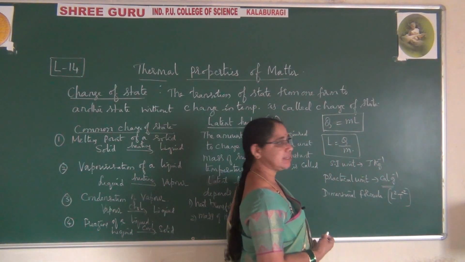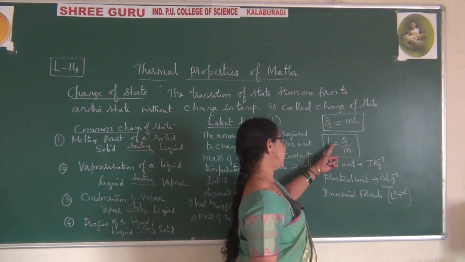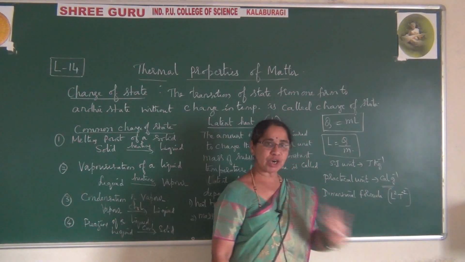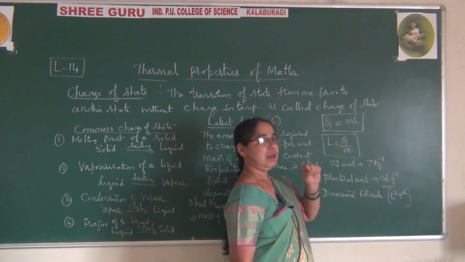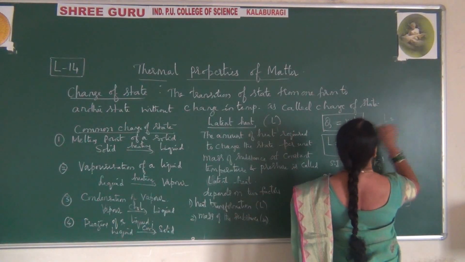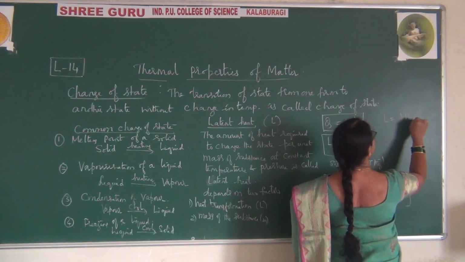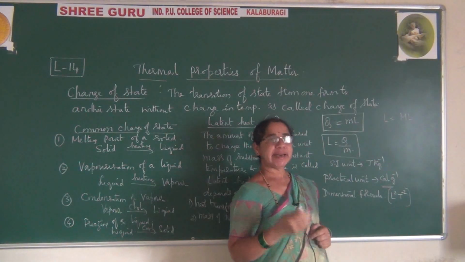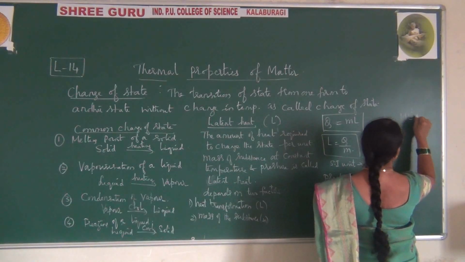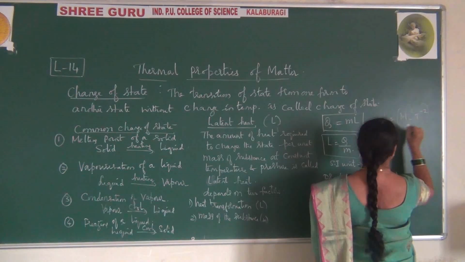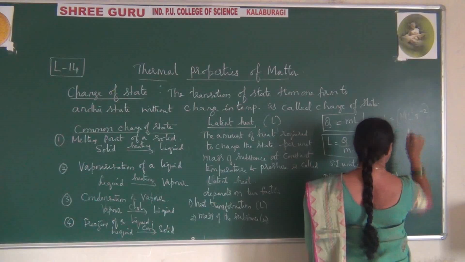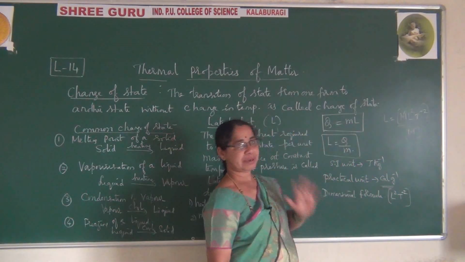How do you write this? Very simple. Just remember L is equal to Q by M. Suppose you forget this formula, you need not worry. Q is the quantity of heat. Heat is a form of energy. That energy is expressed as M to the power of 1, L squared T raised to minus 2, divided by M. This M and M get cancelled. Therefore, you get L squared T raised to minus 2.